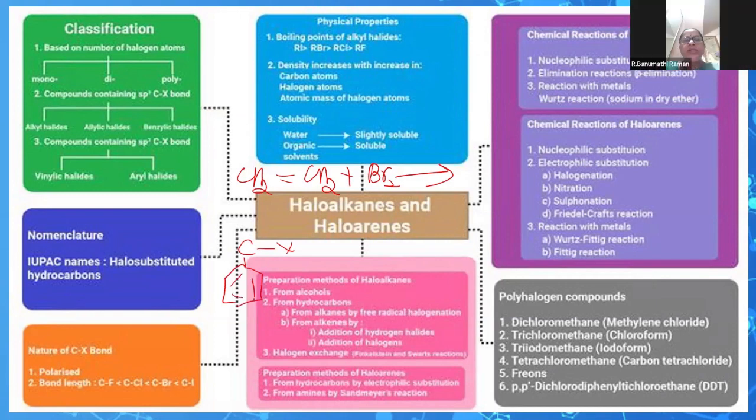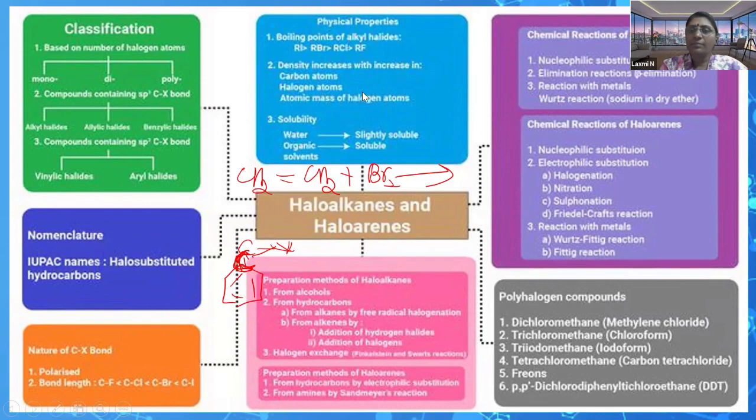The C-X bond in haloarenes has a partial double bond character, on the sp2 carbon atom. Teachers, what else can we talk about? Why does it have the partial double bond character?